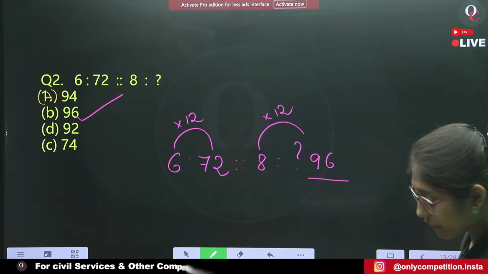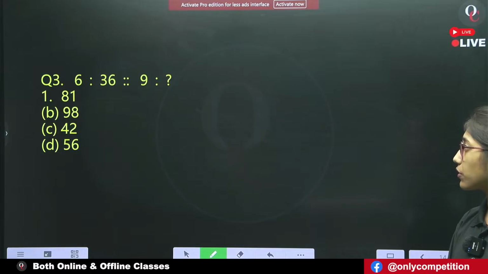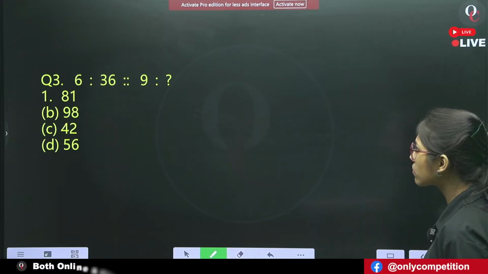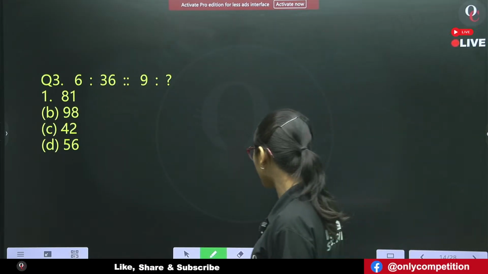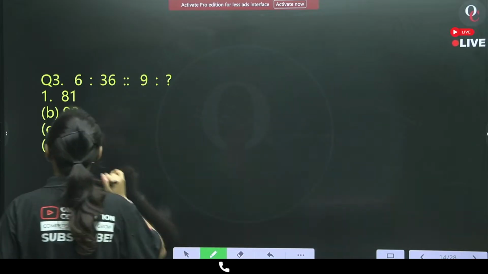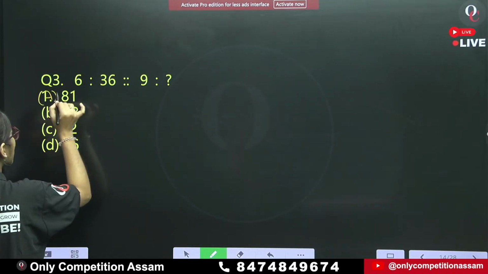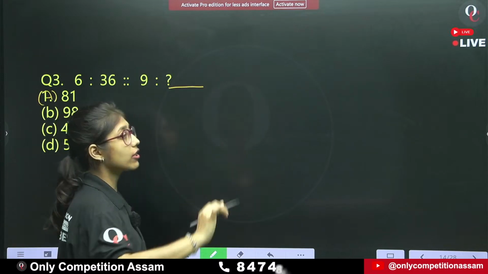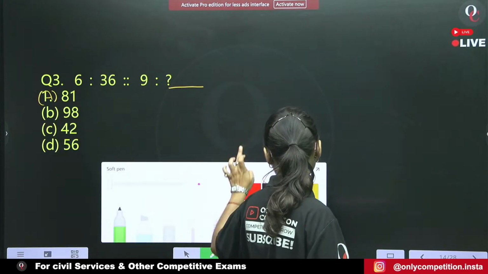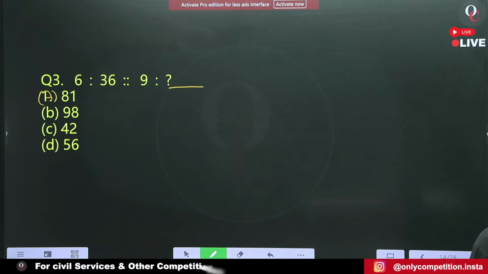Is it okay? Fine. Now can we go to the next question? Option A. What will be in the fourth term? Tell me. What will be in the fourth term?